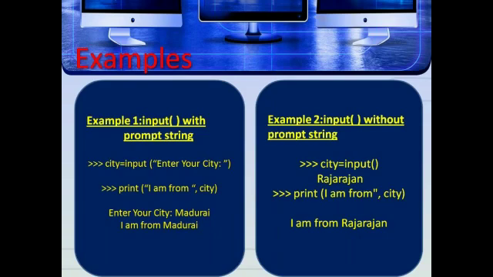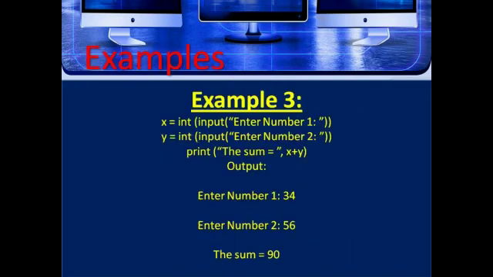Here the first example shows "Enter your city": Madurai. "I am from Madurai." Madurai is a location. And also here, "I am from Rajarajan." Rajarajan is not a location, it's a person name.